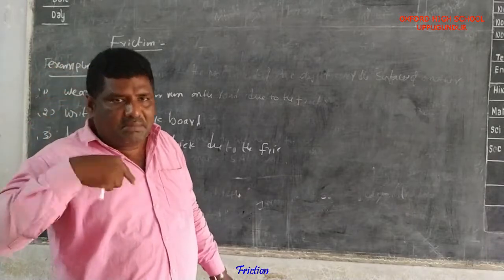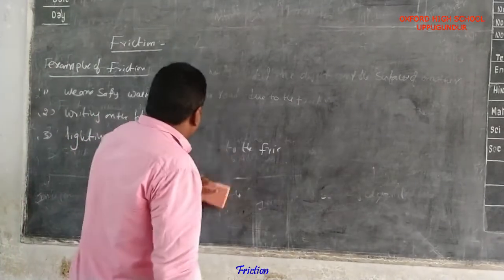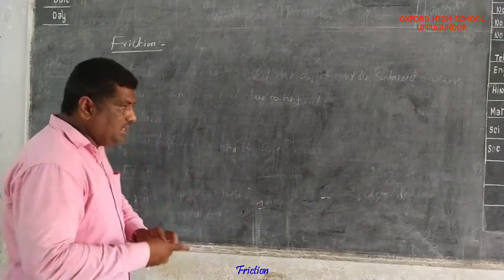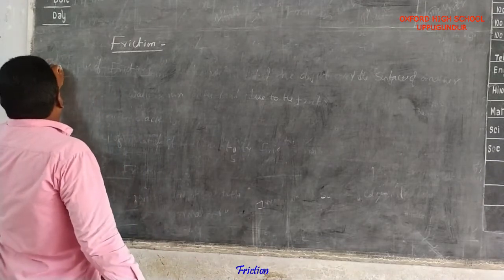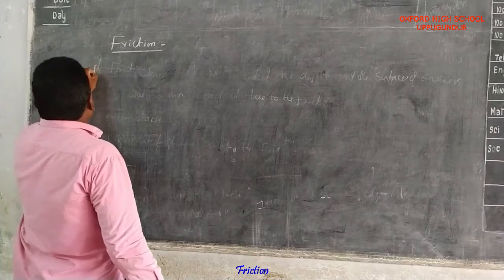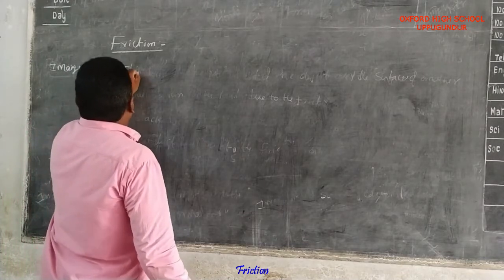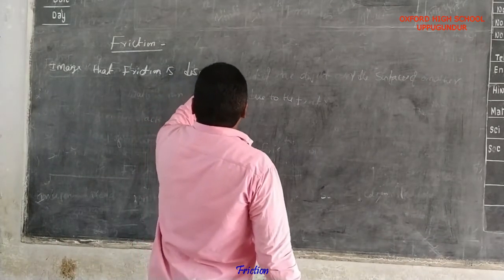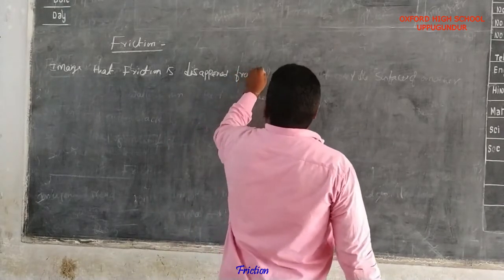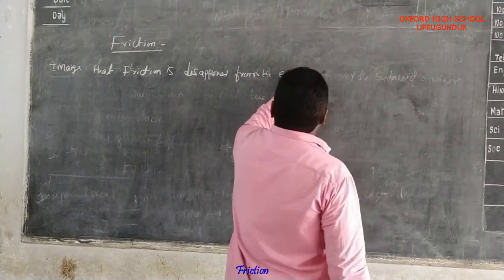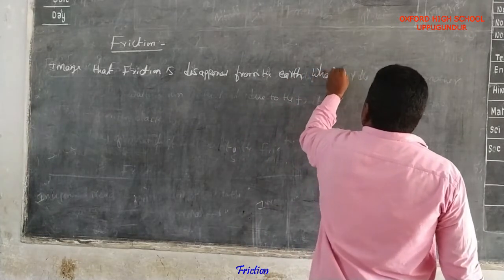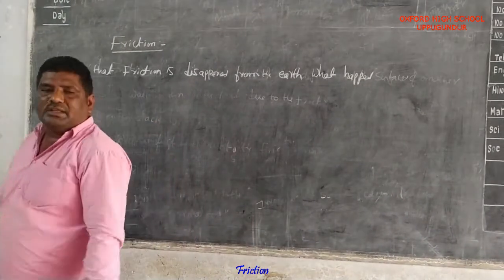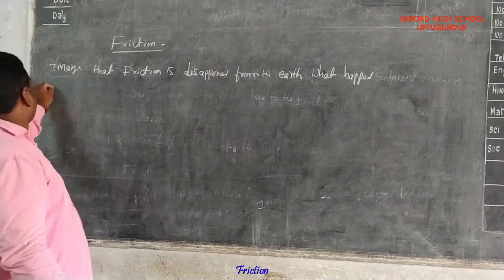What would happen immediately? First of all, we could not walk on the road.